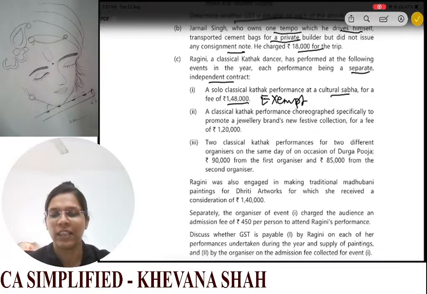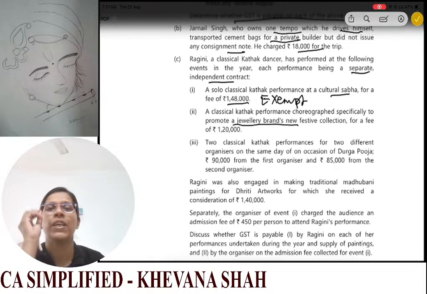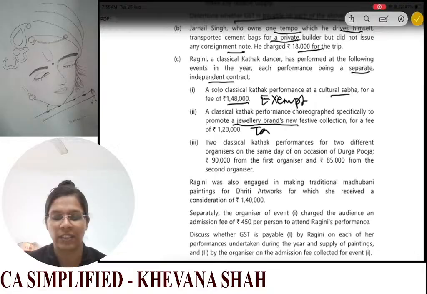Now a classical Kathak performance choreographed specifically to promote a jewelry brand. This is specifically for promoting a jewelry brand. Even though it is a classical performance, since it is specifically for jewelry promotion, this will be taxable.